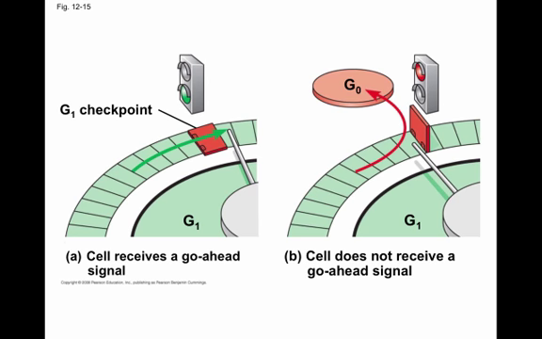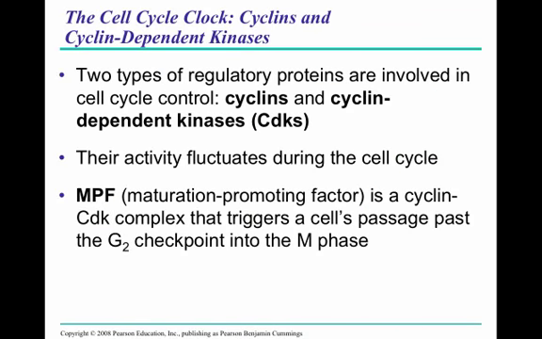And so here again is another diagram, the G1 checkpoint. If you get a go-ahead signal, that cell will go ahead and continue the cell cycle and most likely end up dividing. If it does not, it exits the cycle and sits in a non-dividing state called G0. So the question then is, all right, what are these go-ahead signals? What is the cell receiving to tell it it's time to divide?